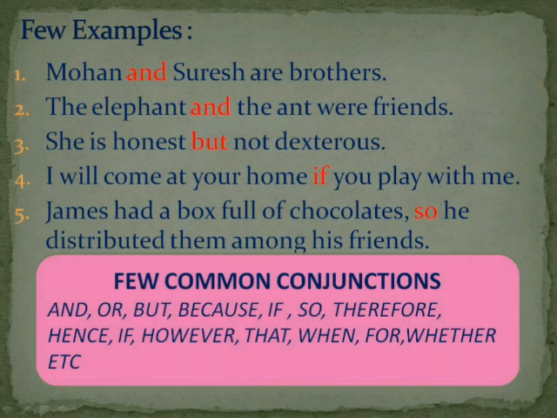So, instead of writing she is in both the sentences, we combine both the sentences and add them with but, and the sentence becomes she is honest but not dexterous.